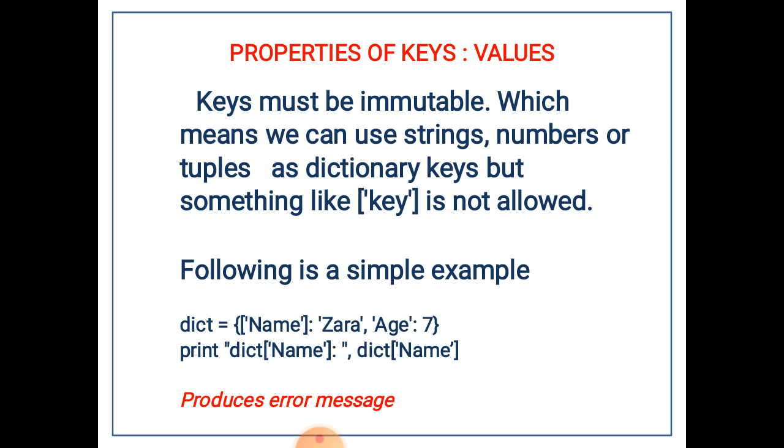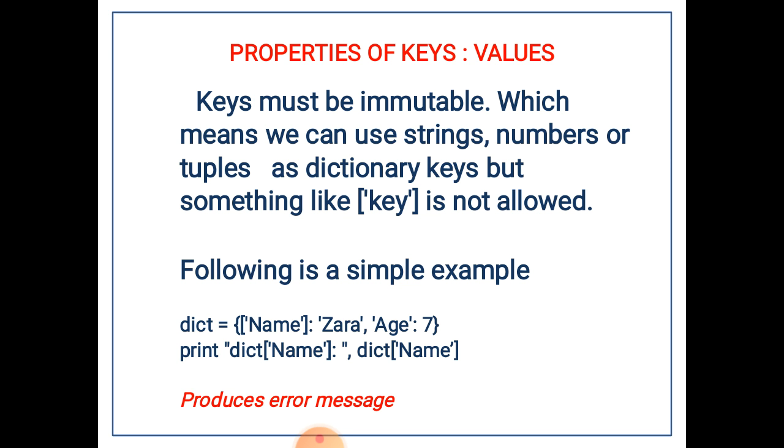See the example here: dict with name given in square brackets is not allowed here, because it should be a string. Either it may be a tuple or a number, but the key should always be an immutable value like a string.